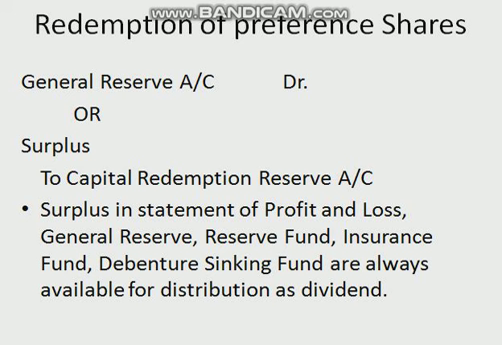For example, if a company is interested to redeem 5,000 preference shares of rupees 100 each and is interested to issue 25,000 equity shares of rupees 10 each at 40% premium, then the amount transferred to capital redemption reserve account will be 2,50,000, because 2,50,000 will be from the issue of equity shares. So I hope you understand. Thank you.